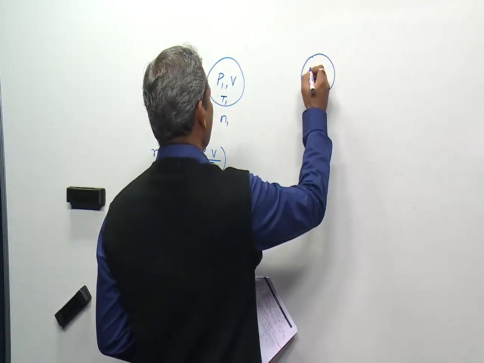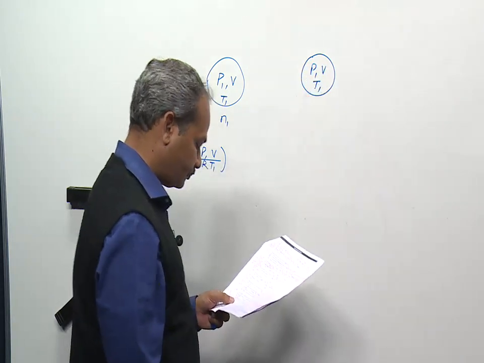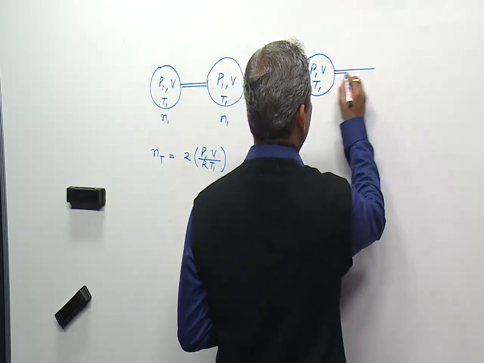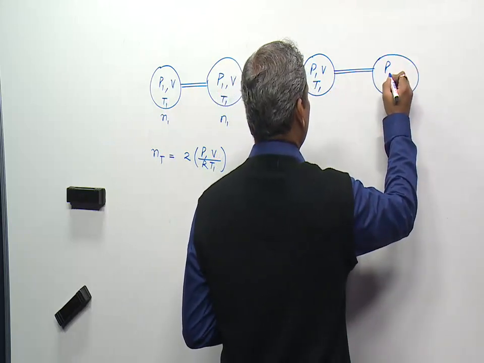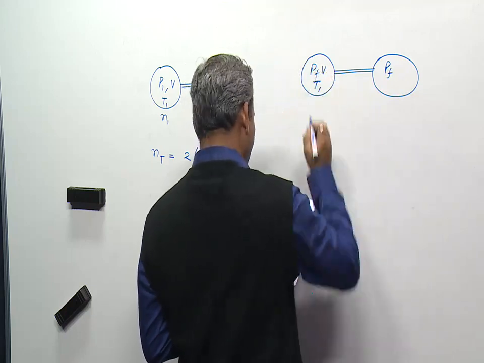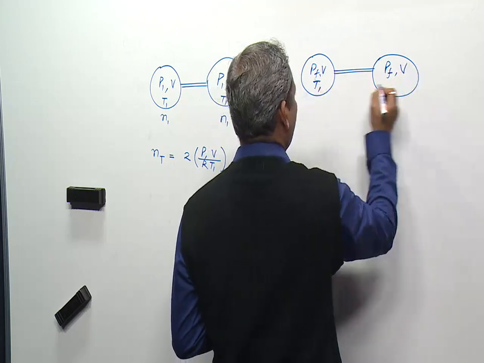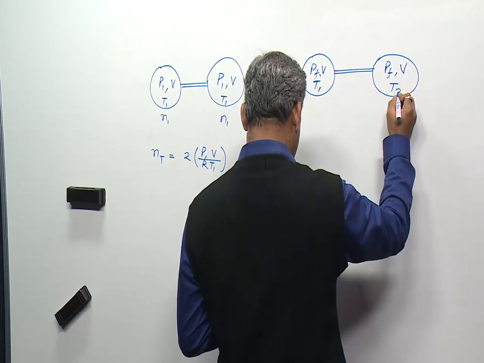Now the temperature of one of the bulbs is changed from T1 to T2. So its pressure becomes the final pressure P final, with the same volume, and temperature T2.